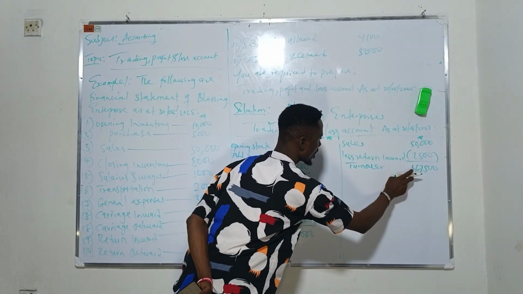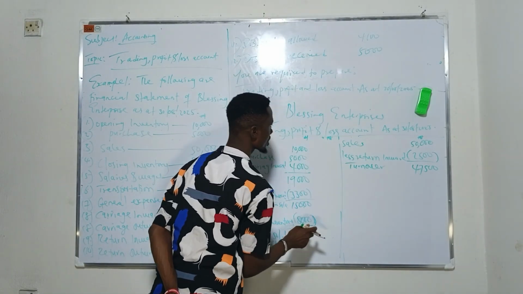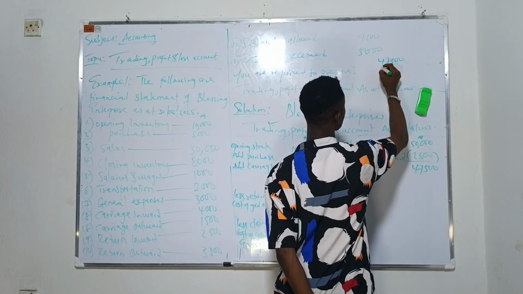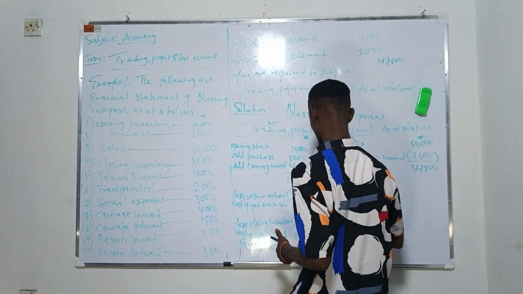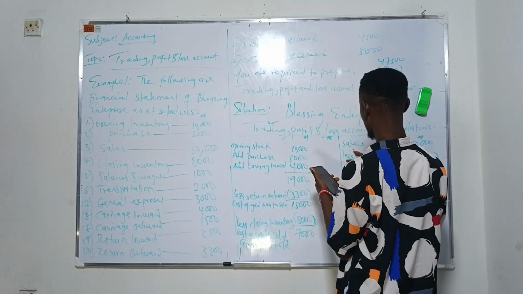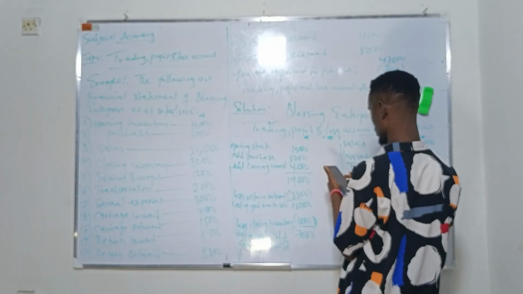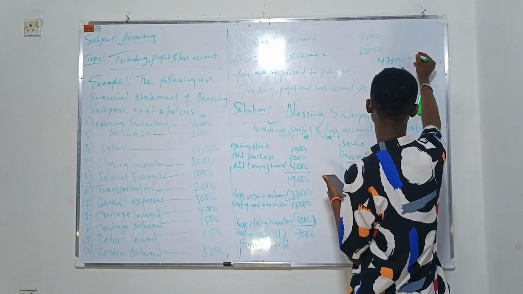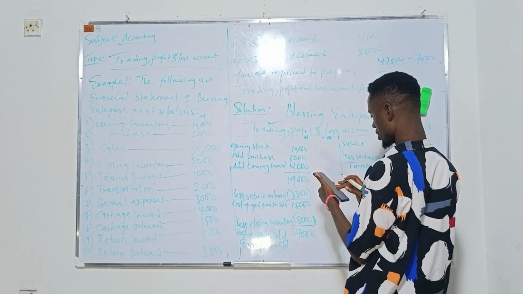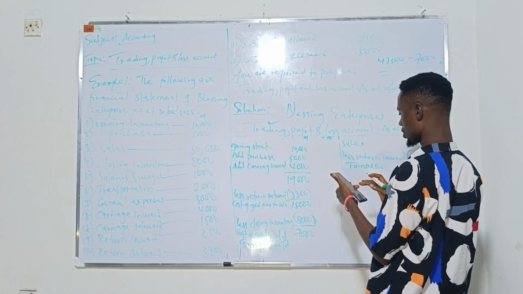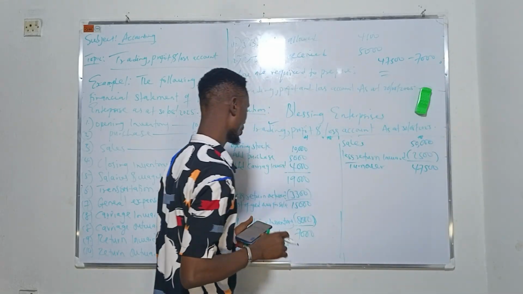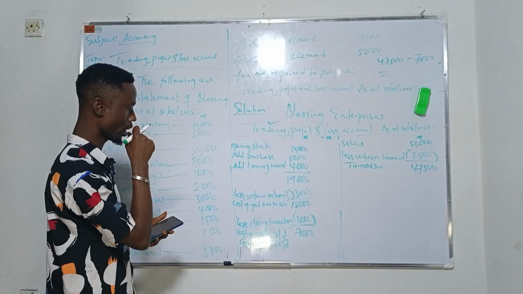This figure, 47,500, then you minus this, 47,500 minus 7,000 naira, we have 40,500.